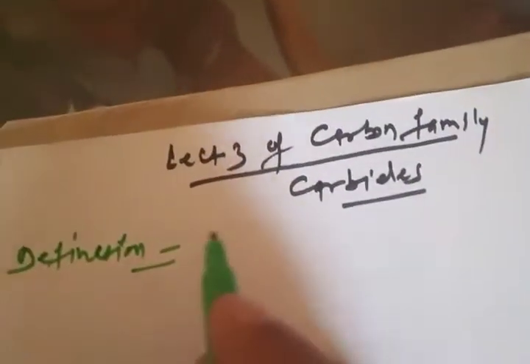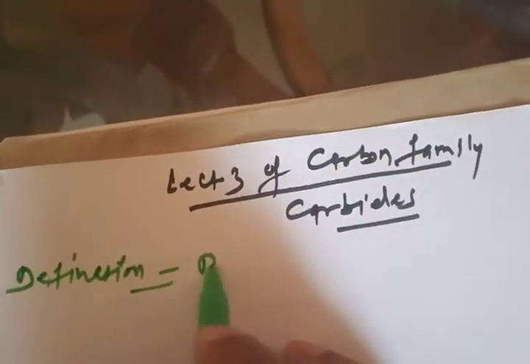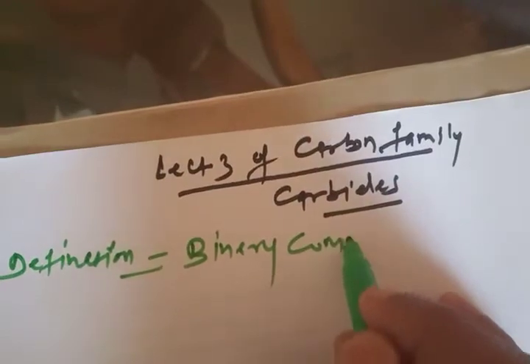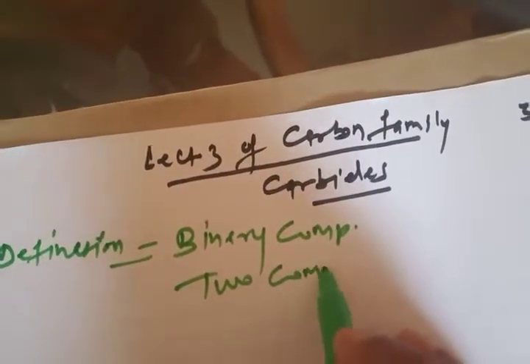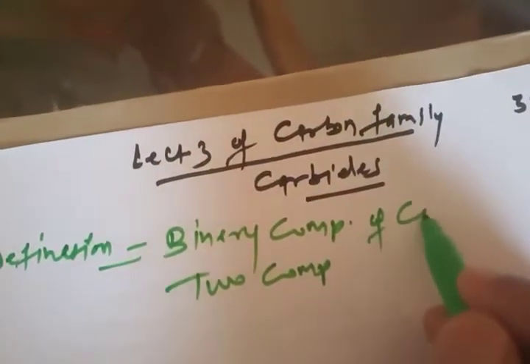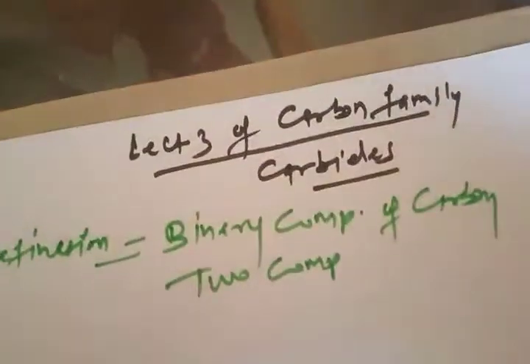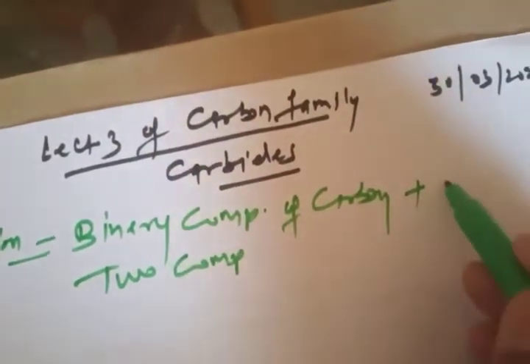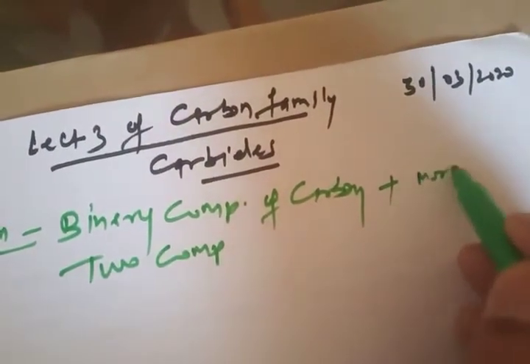See, these are the binary compounds. Binary compounds, that means two. These are the binary compounds of carbon, as we are talking about the carbon family. So binary compounds of carbon with a more electropositive element, this is important.